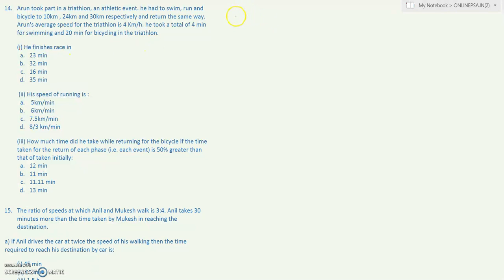So we'll start with visualizing the question. He swims for 10 kilometers. Then he runs for 24 kilometers. And then 30 kilometers further, he participates in the bicycling event, right?